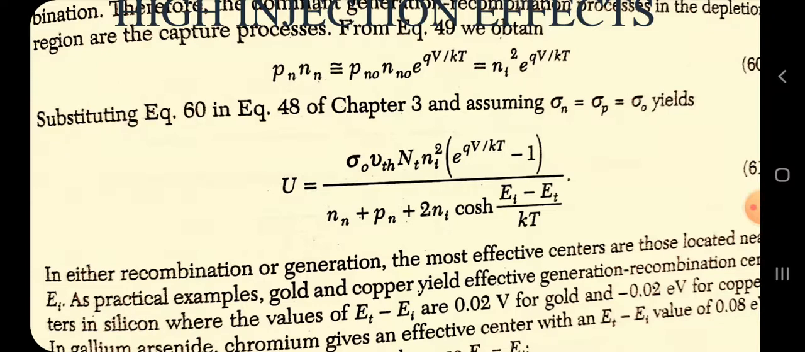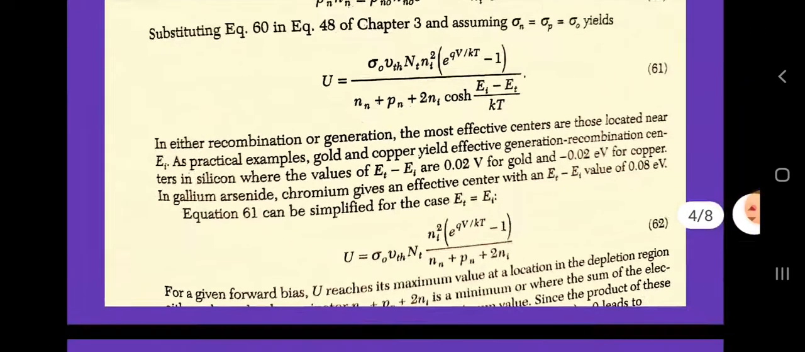In either recombination or generation, the most effective centers are those located near E_i. As practical examples, gold and copper yield effective generation-recombination centers in silicon, where the values of E_t minus E_i are 0.02 electron volts for gold and minus 0.02 electron volts for copper. In gallium arsenide, chromium gives an effective center with an E_t minus E_i value of 0.08 electron volt. So this equation will be simplified for the case E_t nearly equal to E_i.